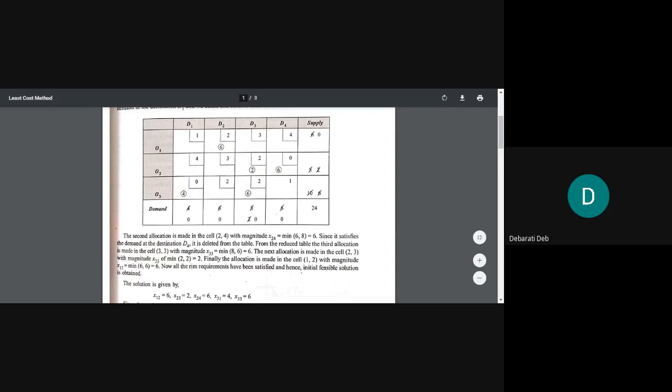Now out of these leftover numbers, which is the least cost? Tell me. Out of the rest of the numbers which have been left out, which is the least cost? O2D4. Yes, right, because this is also having a 0.